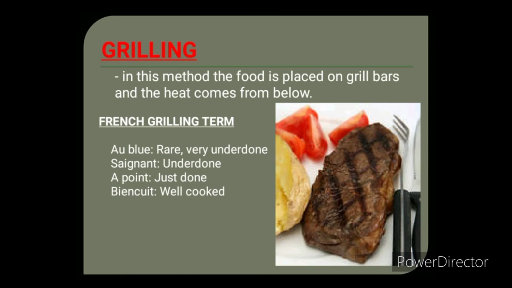Grilling. Well, there are different types of grillers available in the market. Here, the food is placed on the grill bars and dry heat comes from above, below, or from the side. Radiation is used for cooking. There are different methods which can be used for grilling.